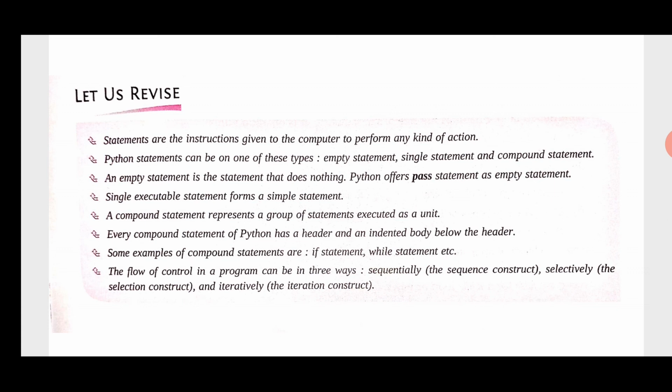A compound statement represents a group of statements executed as a unit. Every compound statement of Python has a header and an indented body below the header. Some examples of compound statements are the if statement, while statement, for loop statement, etc. The flow of control in a program can be in three ways: sequential, selectively, and iteratively.